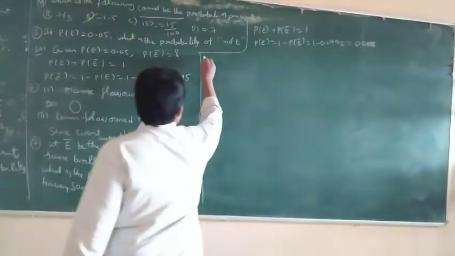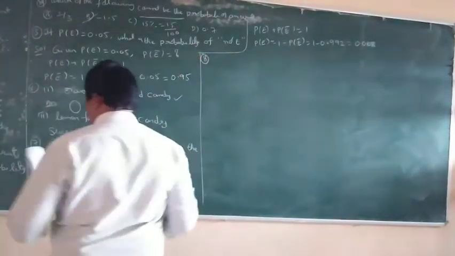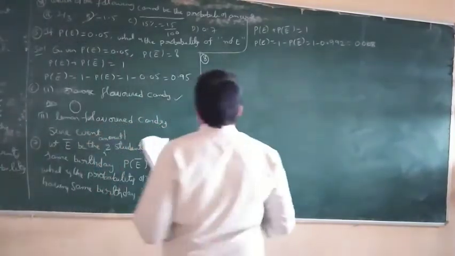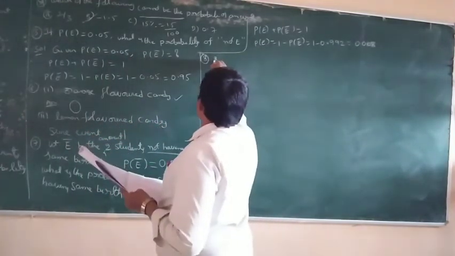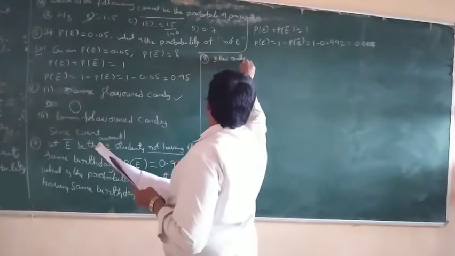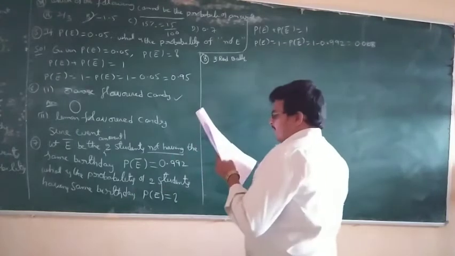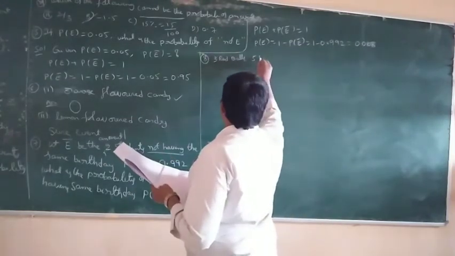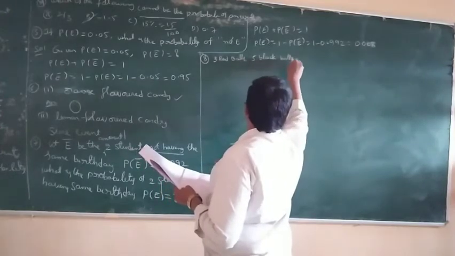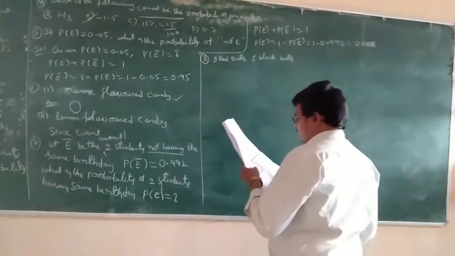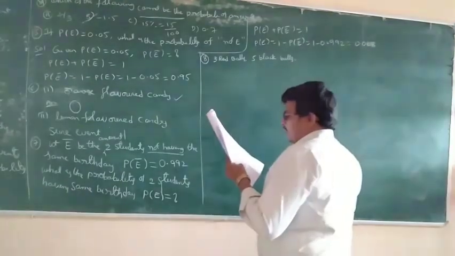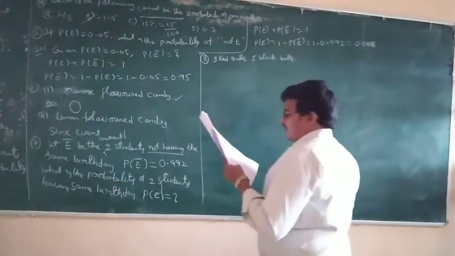Next, 8th question. A bag contains 3 red balls and 5 black balls. A ball is drawn at random from the bag.